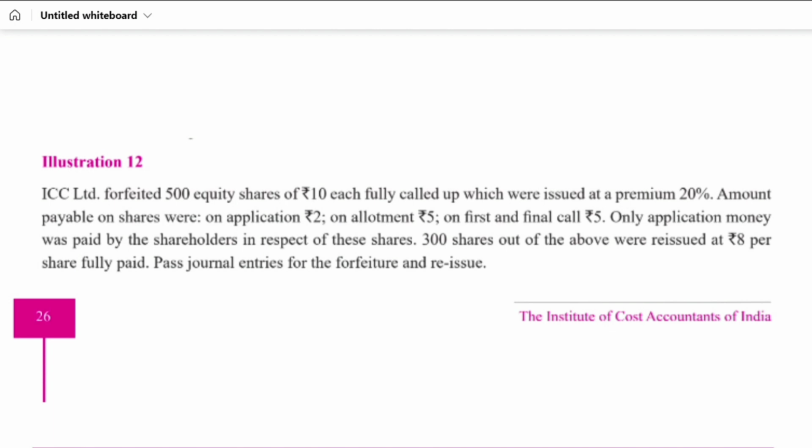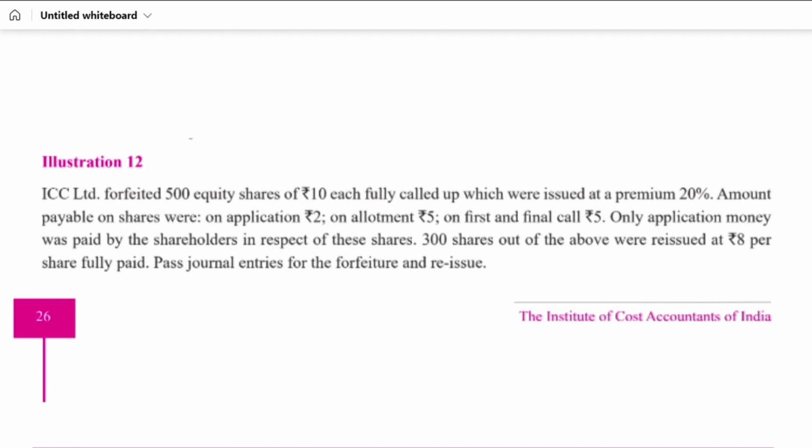Okay, so due to non-payment, when someone doesn't pay us the money and we communicate repeatedly, but that is of no use and the person doesn't pay, then we have to forfeit the shares. Forfeit the shares means we have to cancel that ownership, and in layman's terms, we have to take back the shares from that person, and then reissue them to someone else. So forfeiting means we are canceling the shares and taking them back from him.